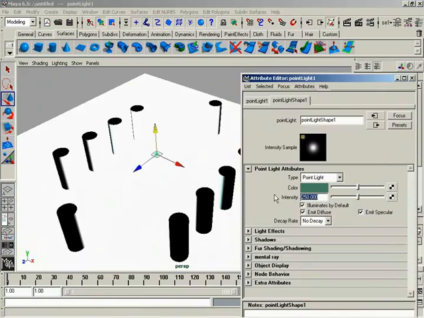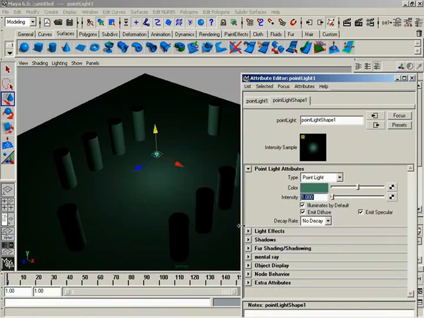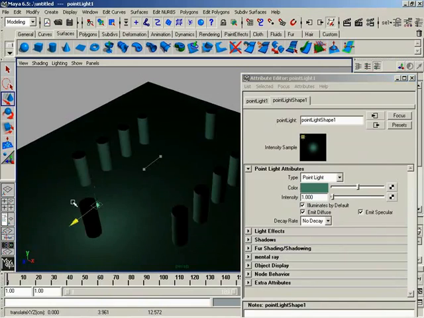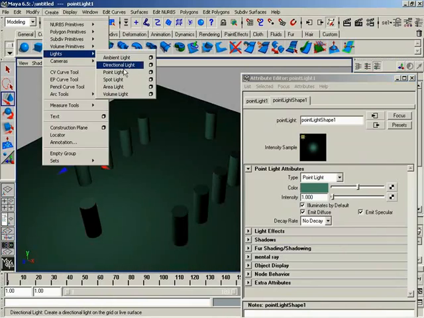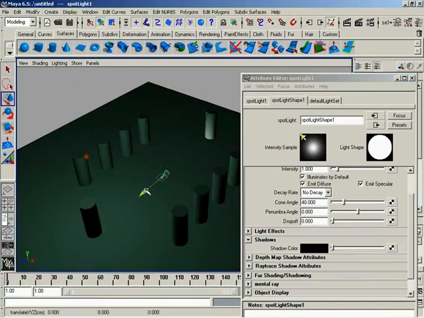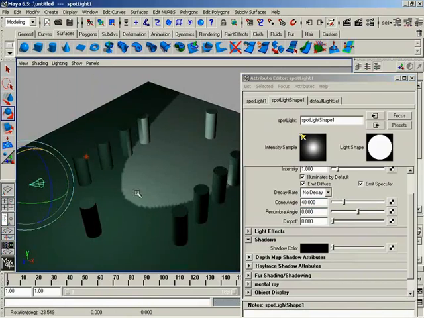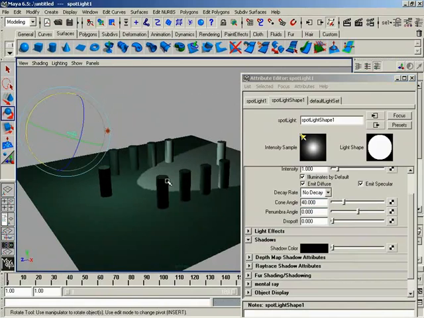Let's take our intensity back down to something a little more manageable, an intensity of 1. Let's move this light over here to the side and create another light. Let's come up here, light, and for just a minute, let's talk about other properties that you're going to see that are common and you'll find yourself working with. First of all, check it out. See, the lights are playing together nicely.